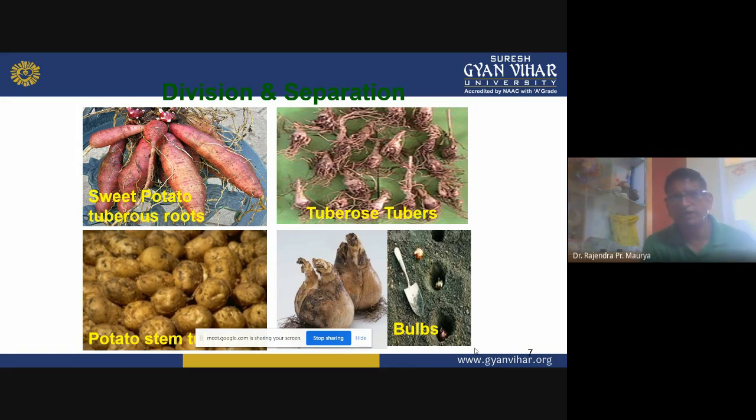So this is the propagating material of potato, Solanum tuberosum. And lily is commercially propagated by bulbs.